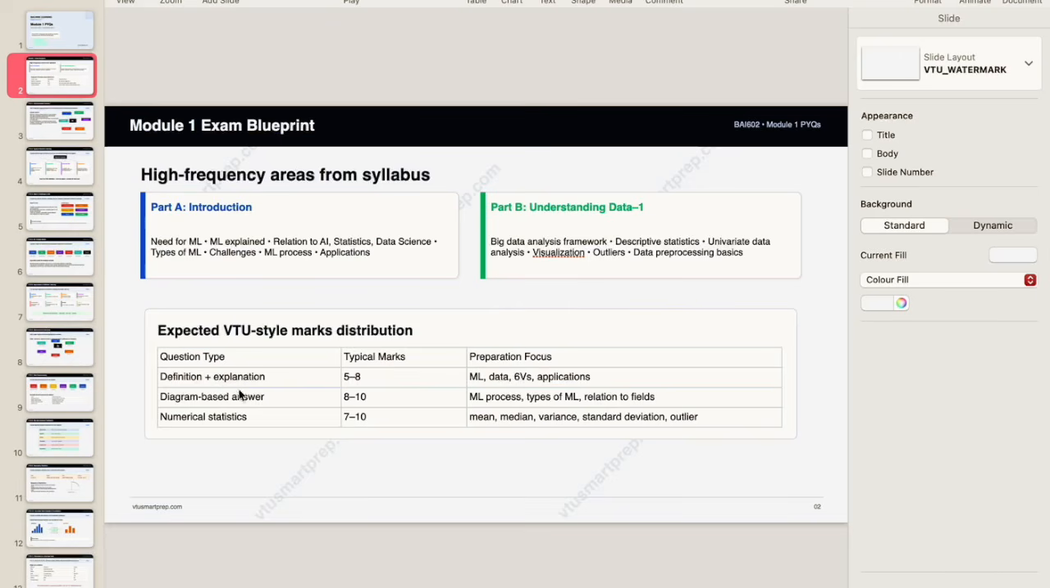Next, here are the question types. It is going to be a combination of definition plus explanation, and then diagram-based questions they can ask, and numerical statistics, where you are going to have the formulas for mean, median, variance, standard deviation and outliers. So these are the questions, the pattern for unit 1 or module 1.